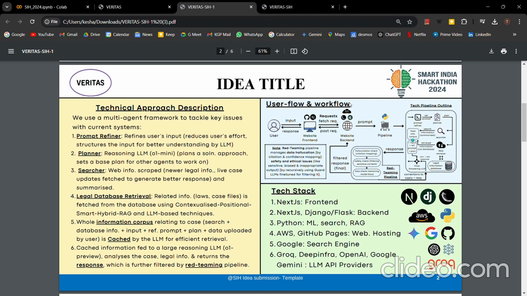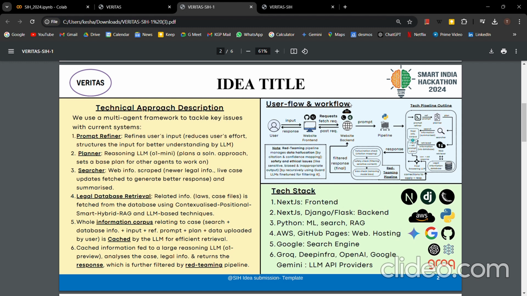Firstly, our problem statement was 1701, which was creating a legal research engine, right? So how did we approach creating a legal research engine? The main issue is that people do not want to write and explain to the chatbot or to the research system about their particular case. So you can just put in the information, right?